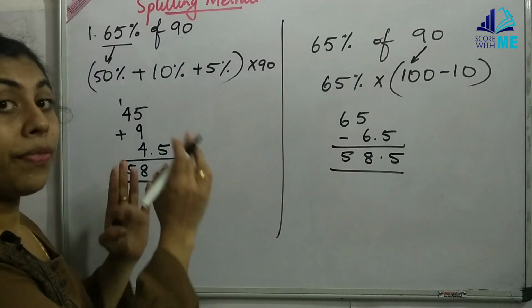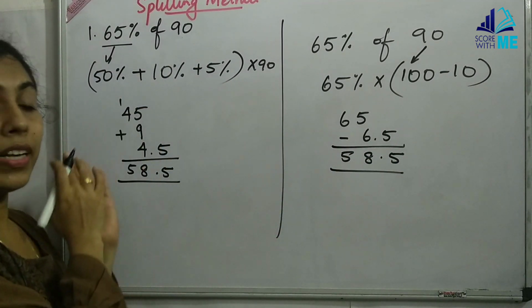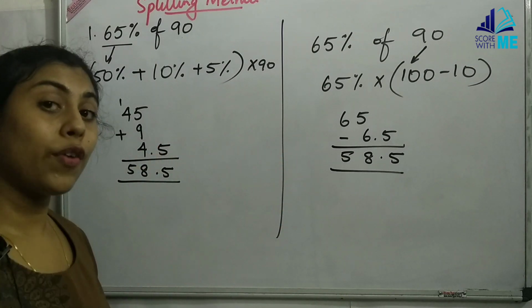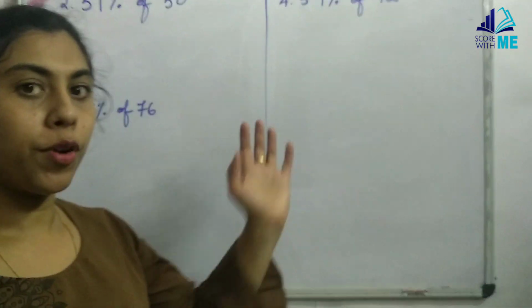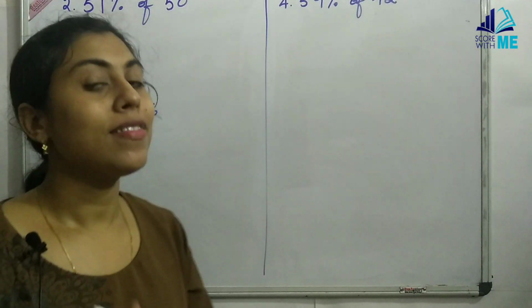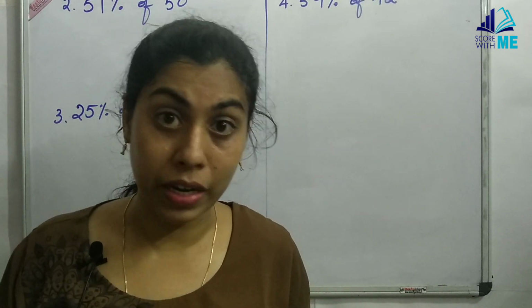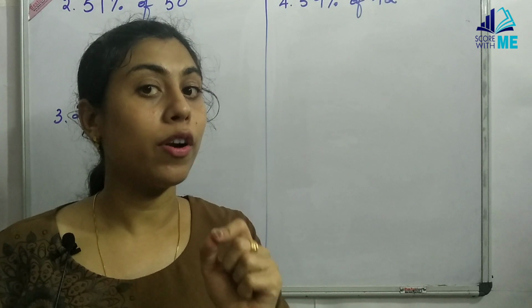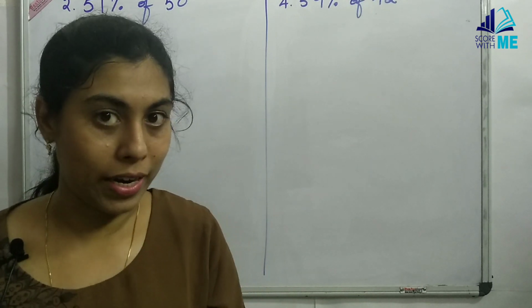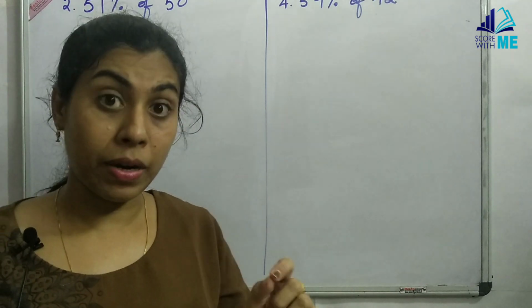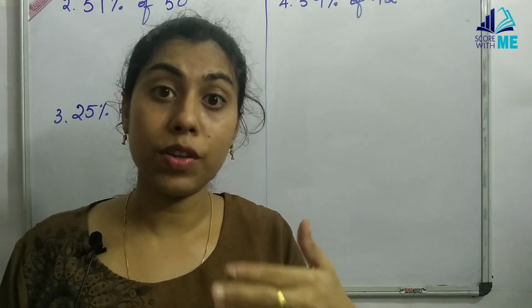So you divide the number or you divide the percentage. In both the cases, you're going to get the same answer. Decision is yours. Whichever you feel easy, you can apply it. Now let us look into some more questions. Okay, the more and more you do, the more and more efficient you become, and only with practice you can overcome speed. Speed being the most important factor for cracking any competitive exam. So remember, knowing a concept is not a big task, but the main task is in increasing your speed and efficiency.